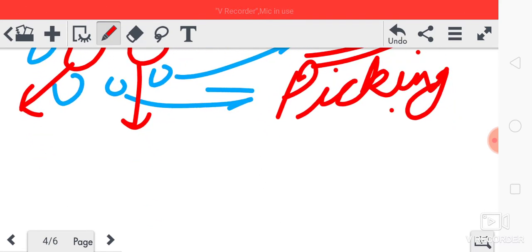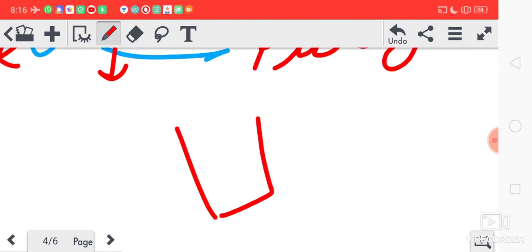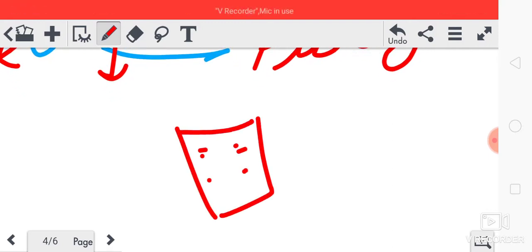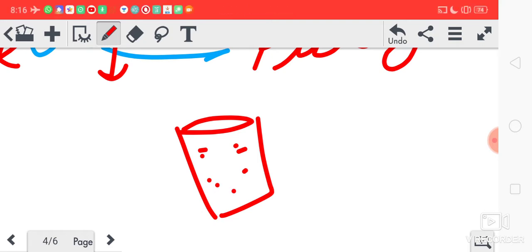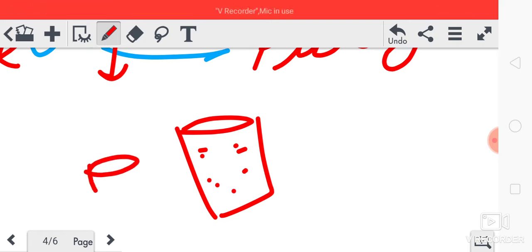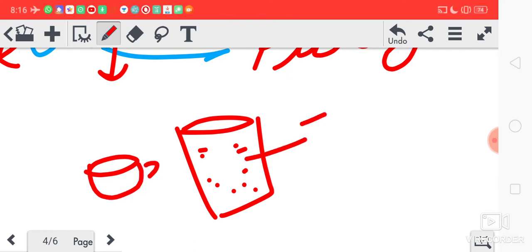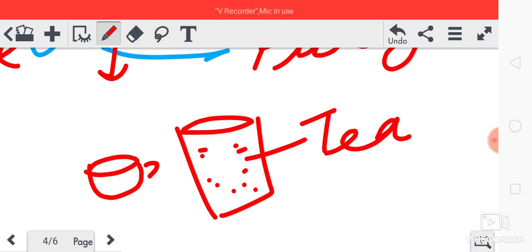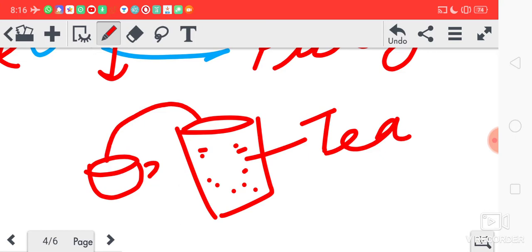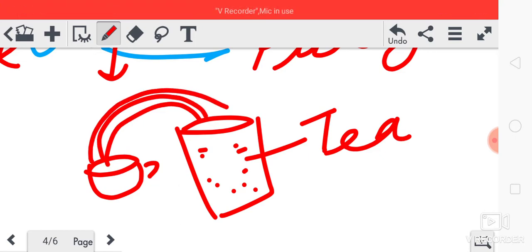But if you have to separate tea leaves from tea, this is your cup, and here is your tea. Now with the hand, can you separate tea leaves and liquid? If you pour it into this cup, can you do it with the hand?